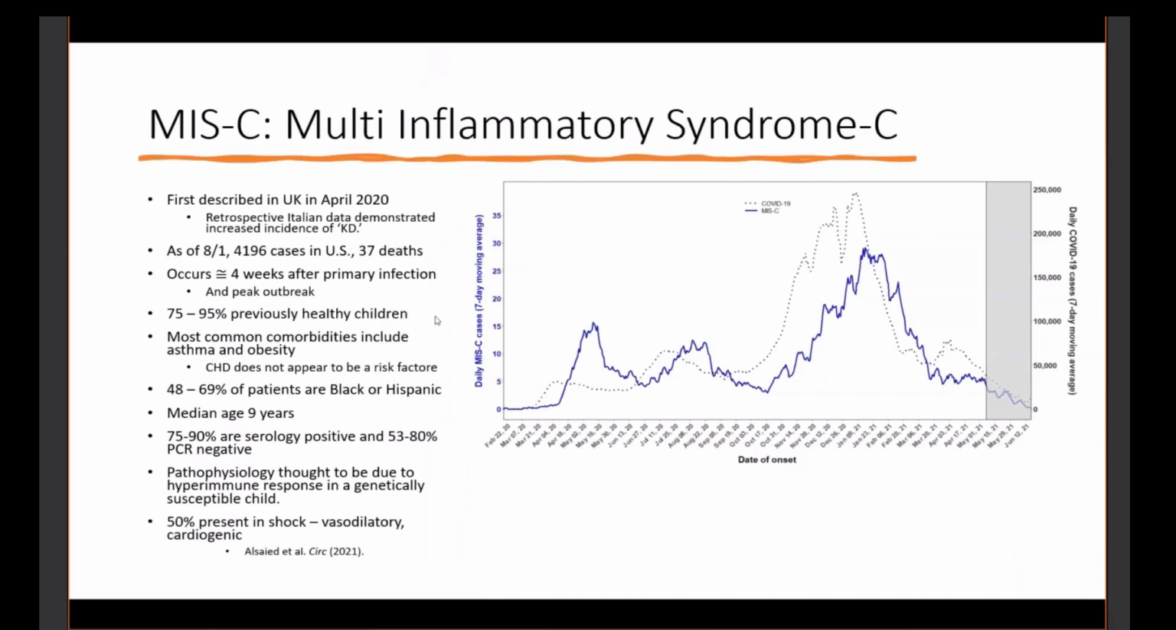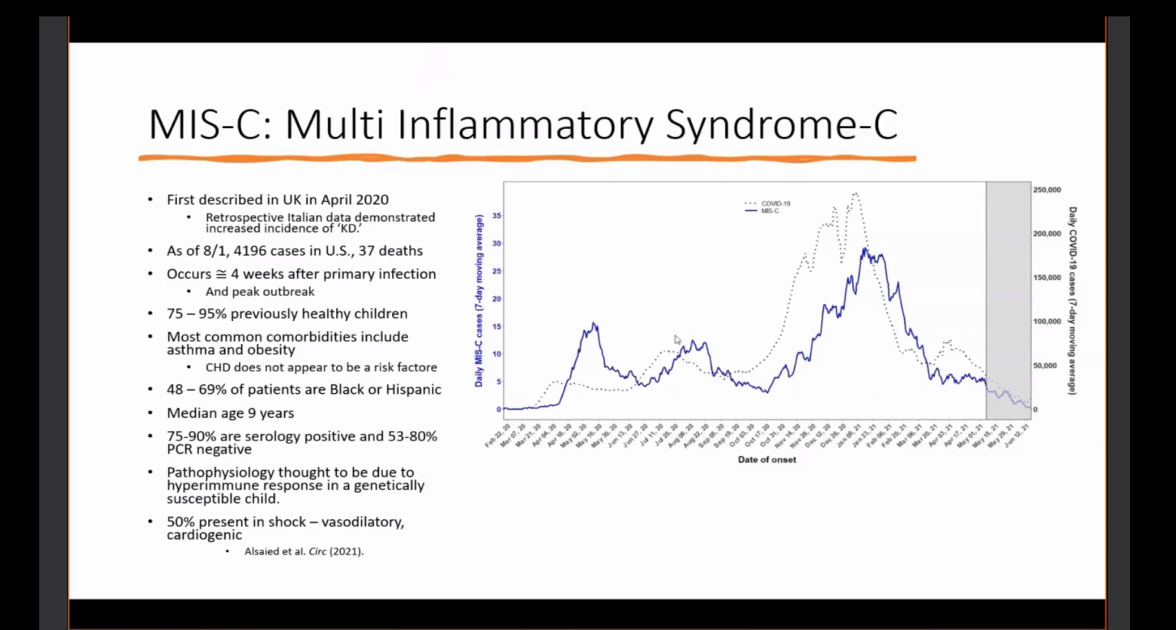As of a few days ago, there's been just over 4,000 cases in the US with 37 deaths. And as you can see, if we've got primary COVID outbreaks here, the peak of MISC is around 4 weeks after those initial peak outbreaks. The most common comorbidities in kids are obesity and asthma. And then congenital heart disease does not appear to be a risk factor.